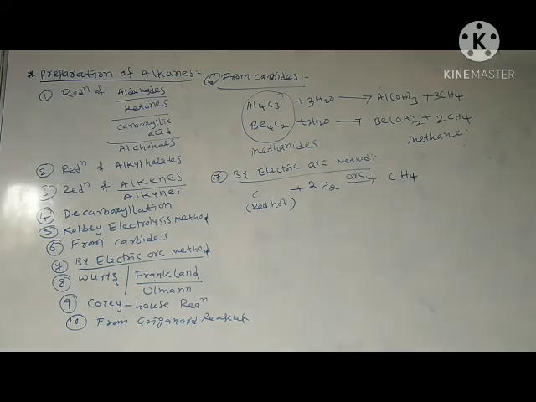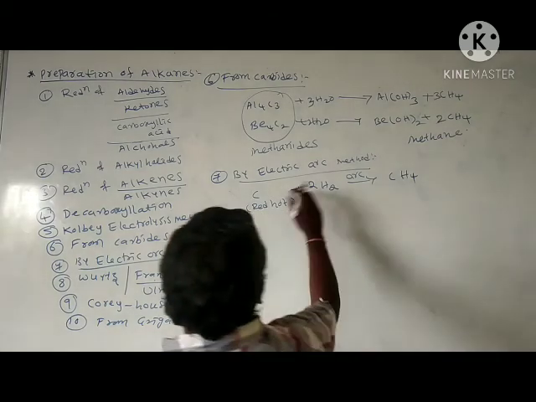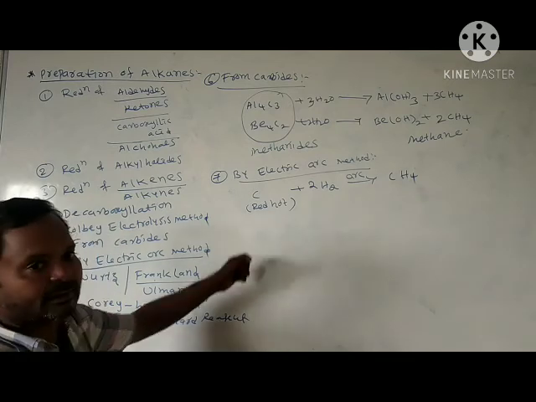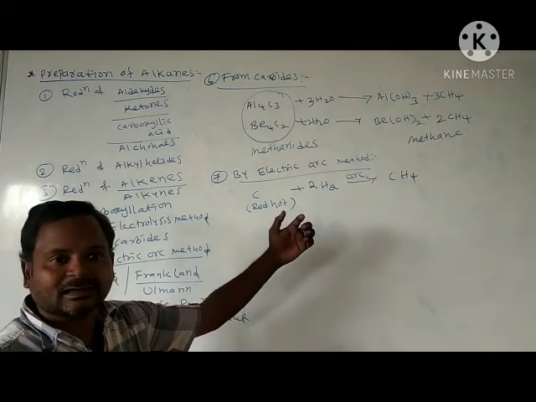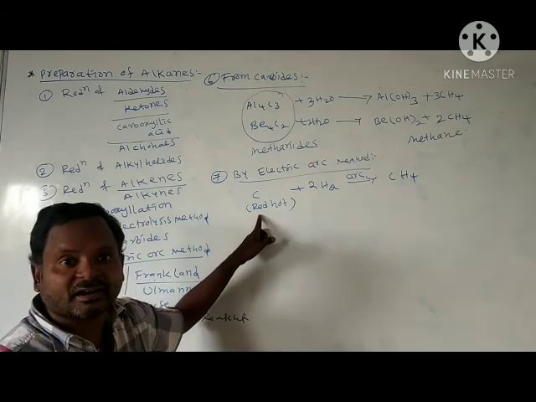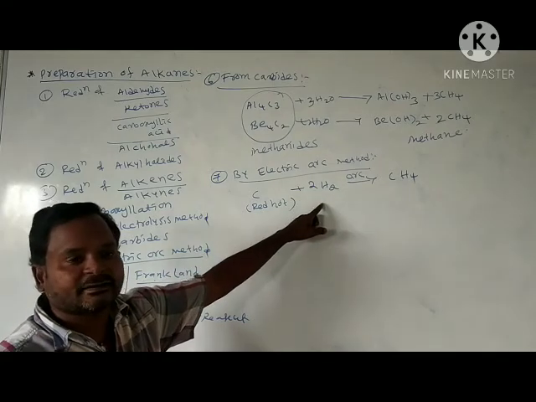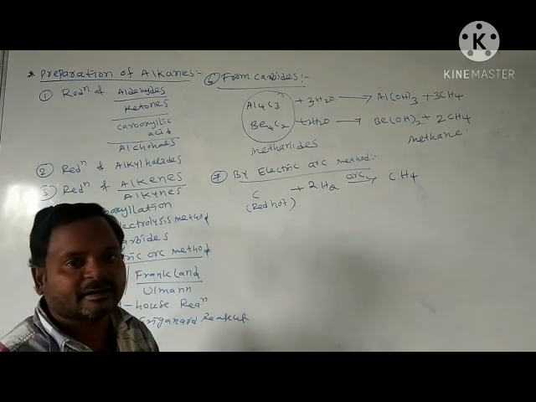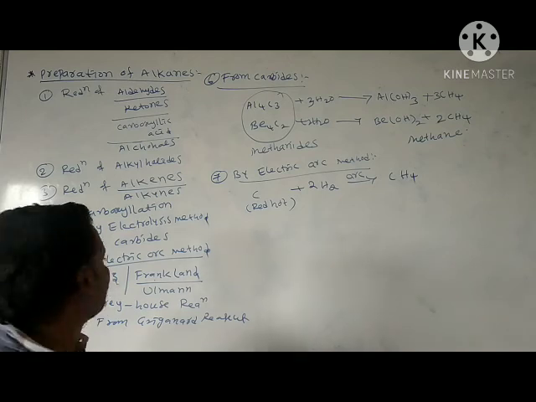Depending upon the reactivity and the amounts of carbon and hydrogen, we will get methane or ethane or other different products. Okay, this is the electric arc method. Take carbon, coke or coal tar, any allotropic form of carbon, heat it to red hot and pass hydrogen gas, and we get methane. So it is called the electric arc method.